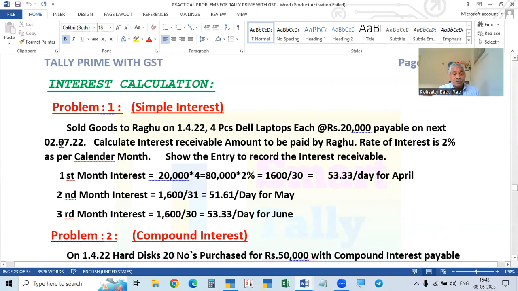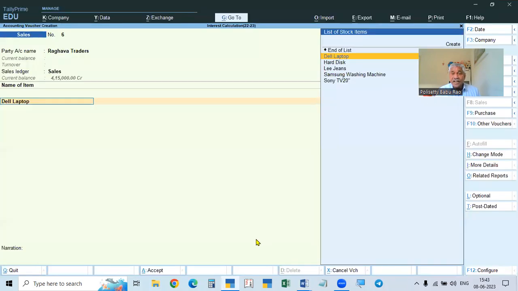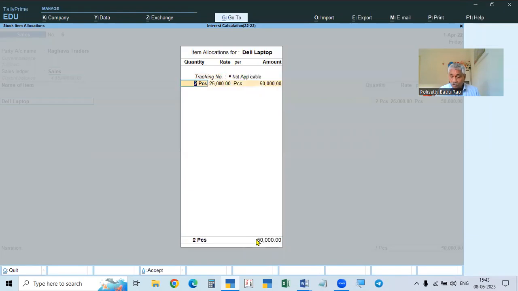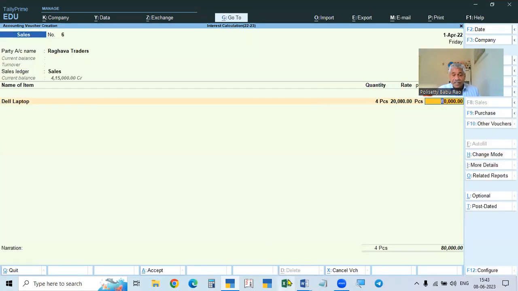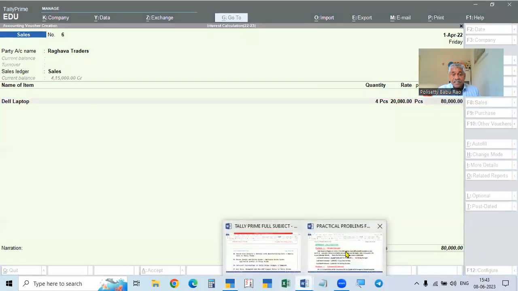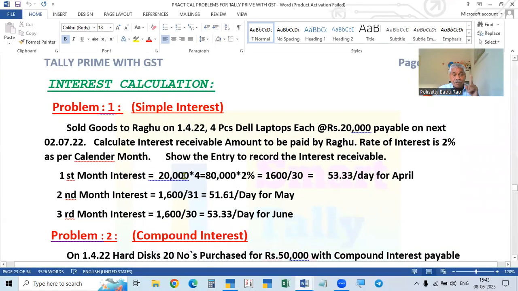Payable on 2/7. That is okay. Up to that period, okay, we will take Dell laptops. We will take 4 numbers, each 20,000 rupees, so 80,000 rupees is the bill. In the case of simple interest, the interest will be calculated on 20,000 into 4, 80,000. Every month it will be calculated on 80,000 only.